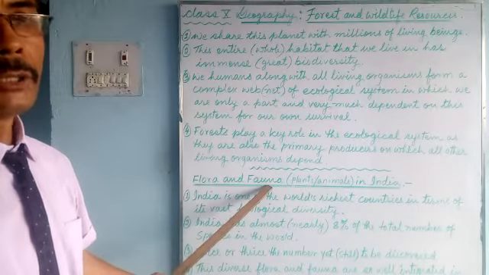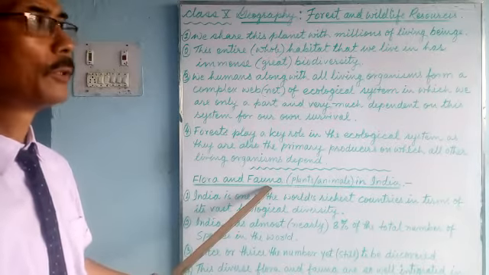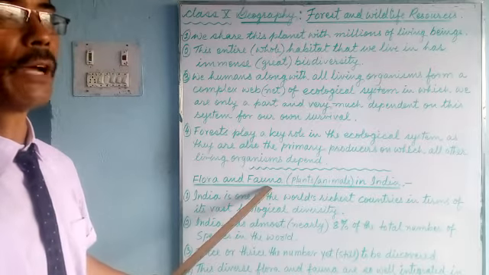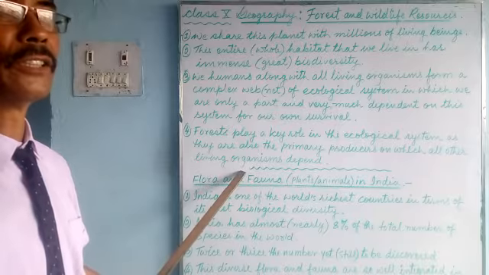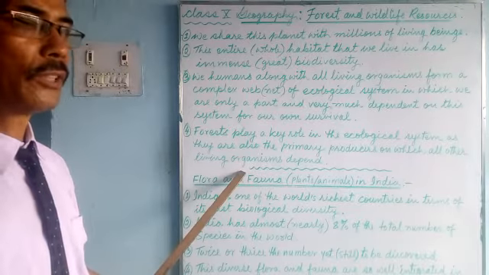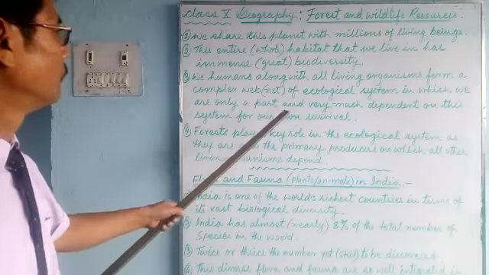Without vegetation, without plants or forest, other organisms cannot survive. So the forest plays a key role in this network of the ecological system.